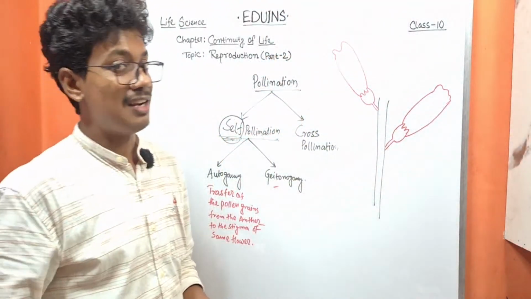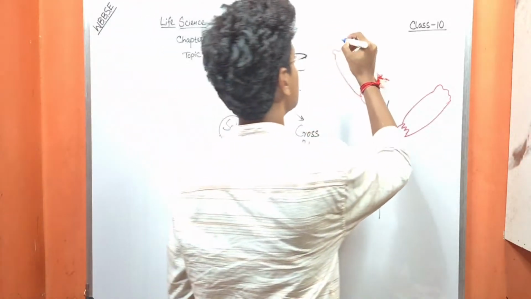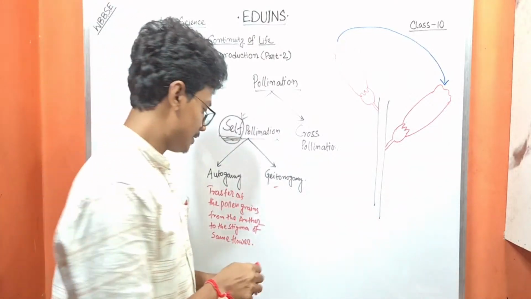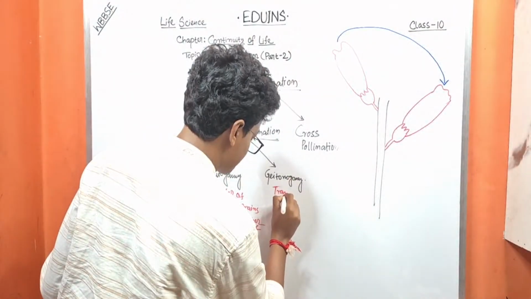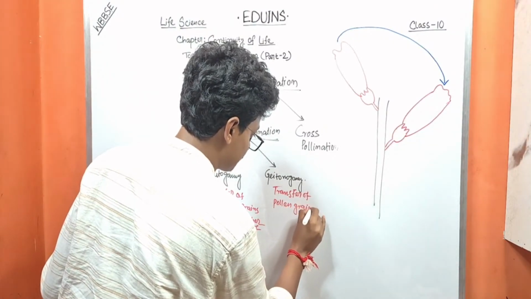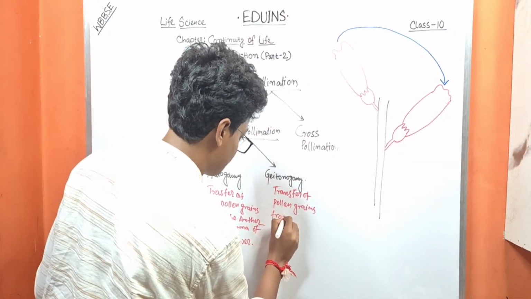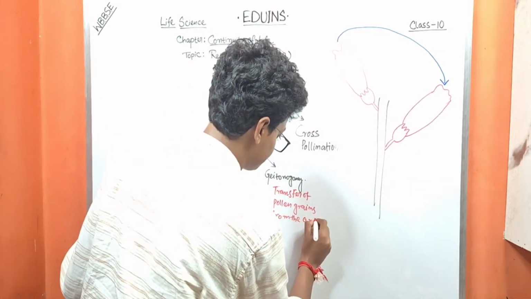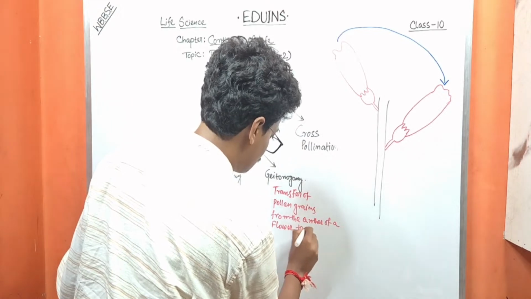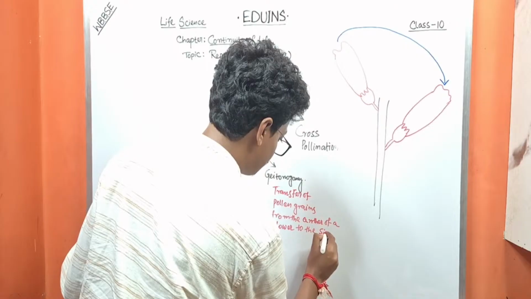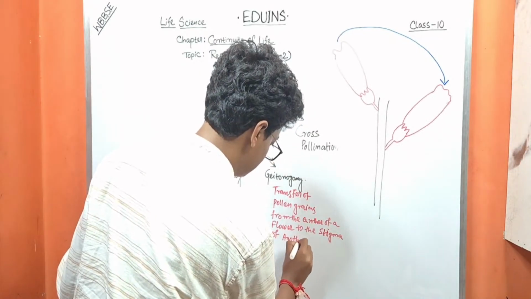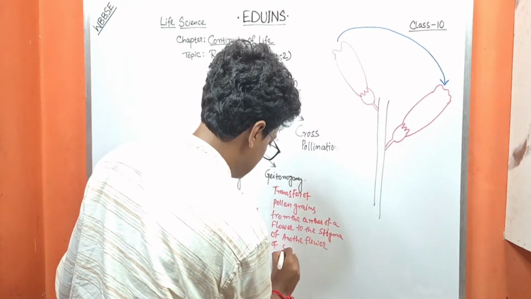So the transfer of the pollen grain from one flower to another flower of the same plant, that is, the transfer of pollen grain from the anther of a flower to the stigma of another flower of the same plant.